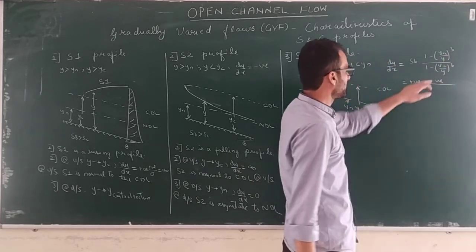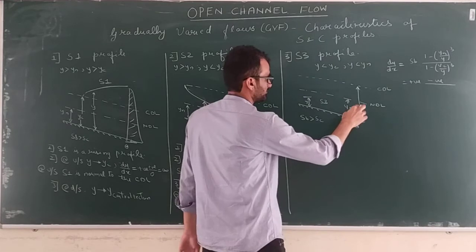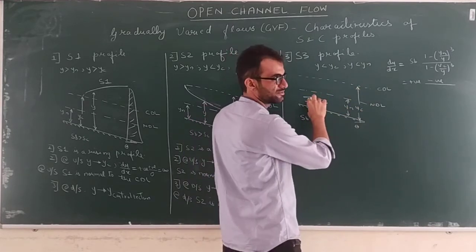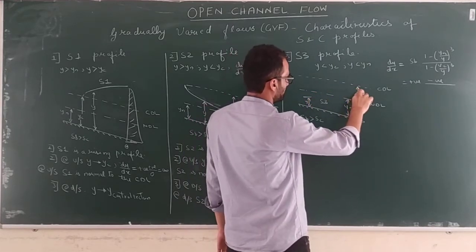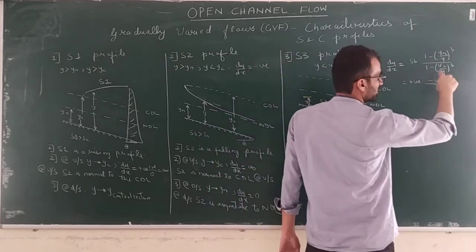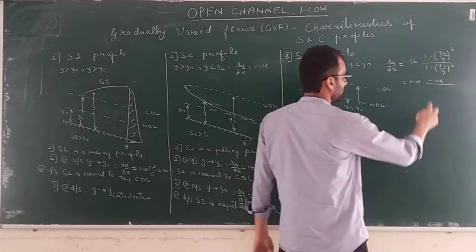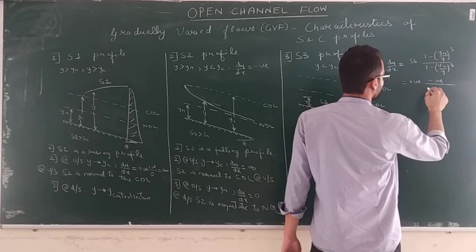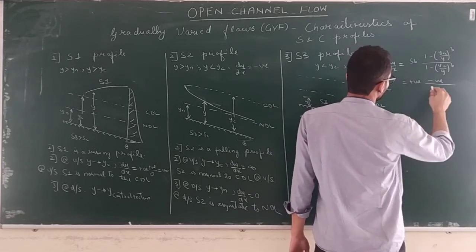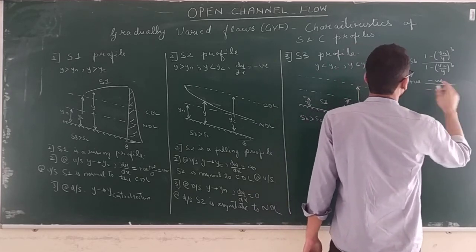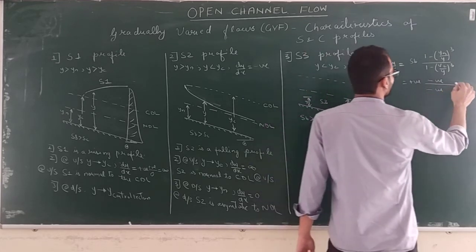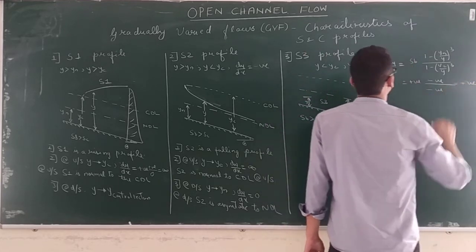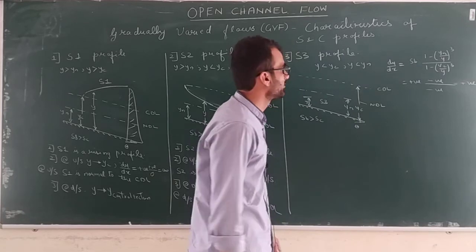Okay. Similarly in the denominator, if you see Yc, so Yc is greater, Y is less. Okay. So again this ratio is more than 1. Cube of that number is again more than 1. And 1 minus something more than 1 is a negative number. Okay. So this is negative. So this becomes negative by negative becomes a positive value. Okay. So your dy by dx is a positive number.